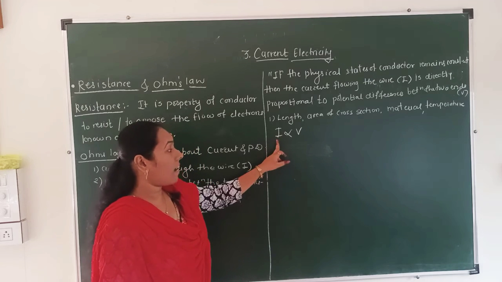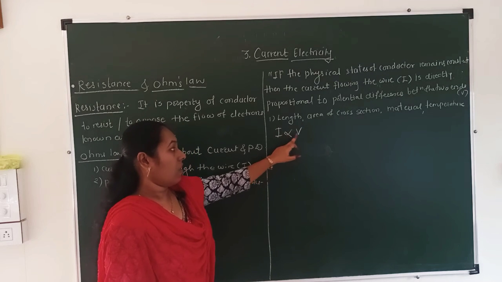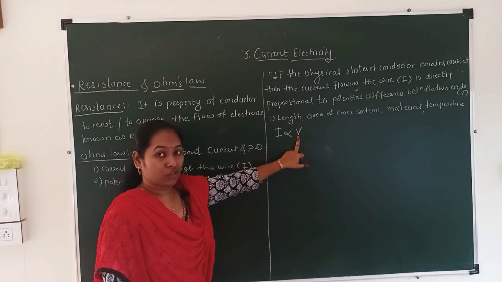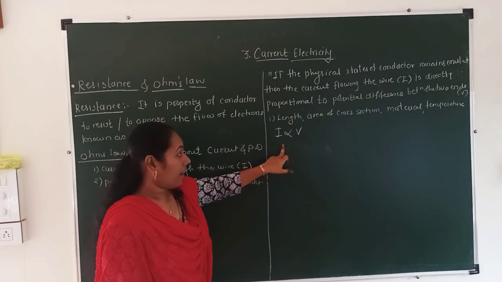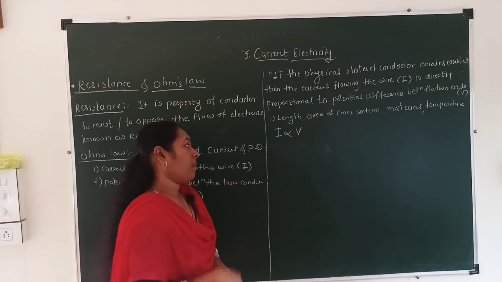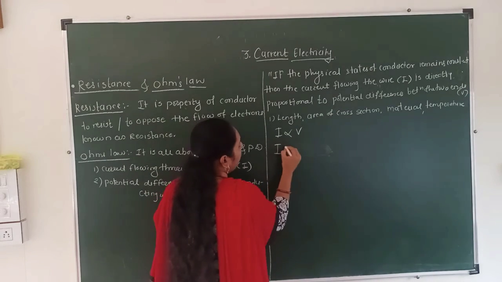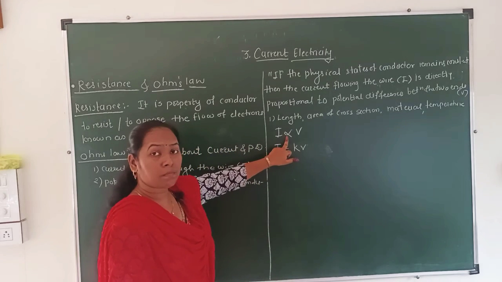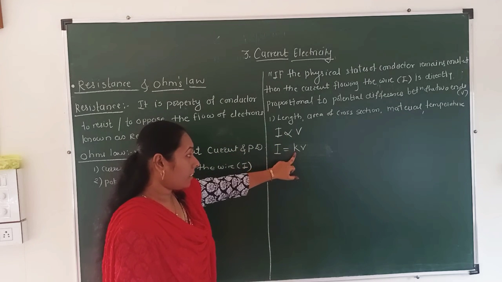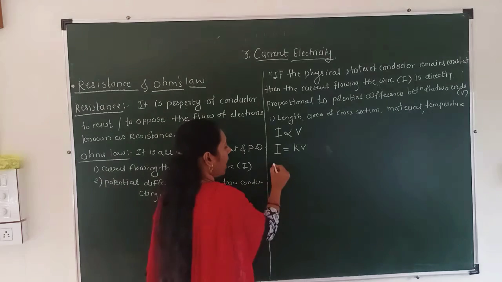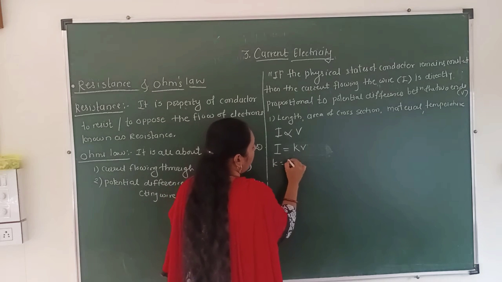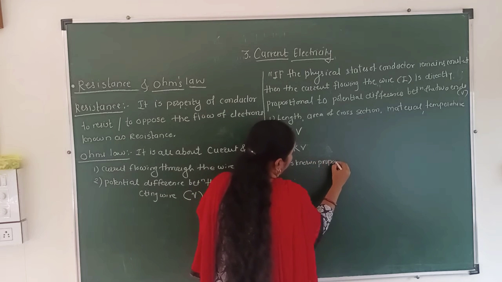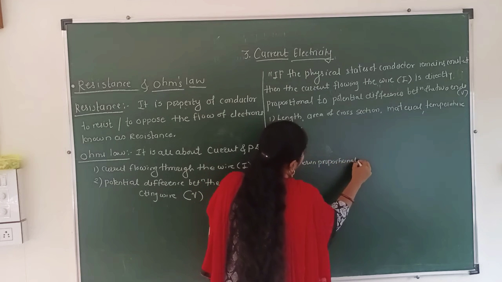What is the meaning of I? Current flowing through the wire. What is the meaning of V? Potential difference between the two ends of the wire. Clear? I is directly proportional to V. I can write here I is equal to kV. I remove the proportionality sign and write K. K is known as the proportionality constant.